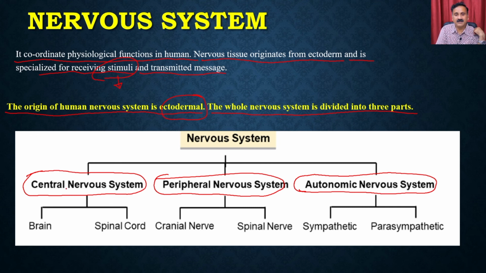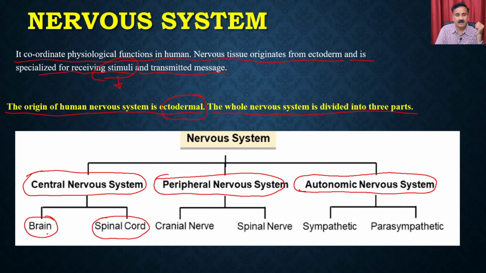The central nervous system is going to be comprised of the brain and the spinal cord, and they are actually going to respond to some of the executory functions. So they are actually going to respond to the stimuli, and accordingly they are going to give the instructions to the particular organ or the organ system, and that's how they are going to function, right? So in this central nervous system, you are going to have the two organs. One is called the brain, the other one is called the spinal cord.